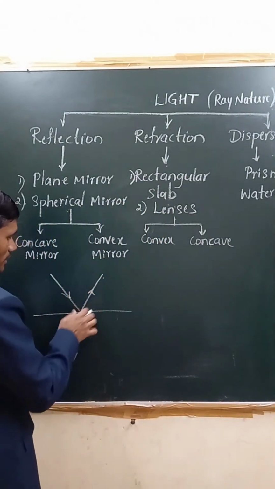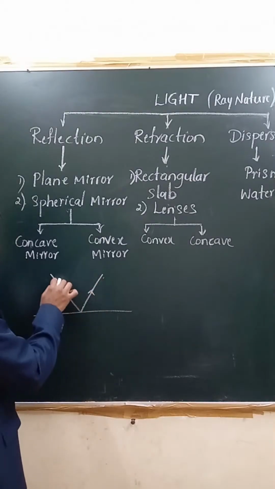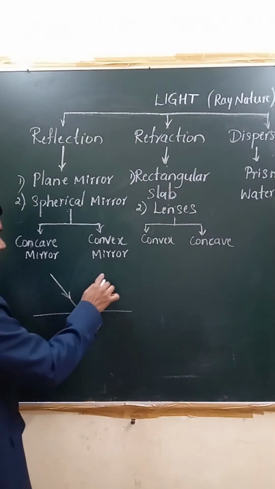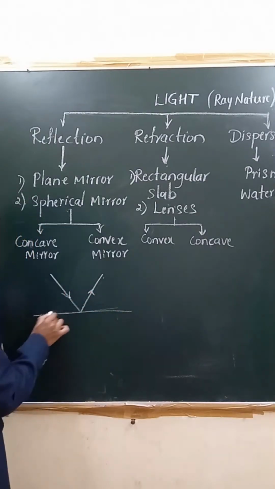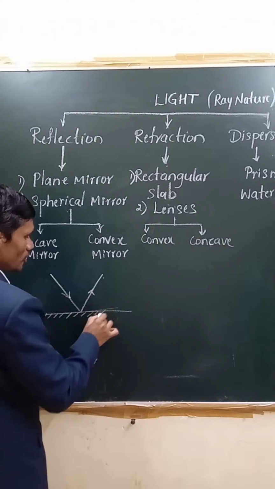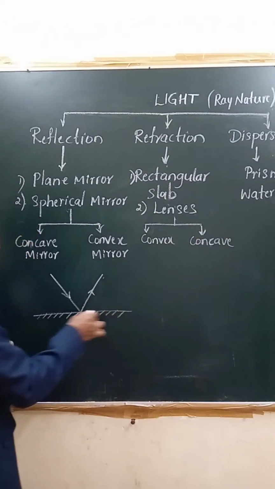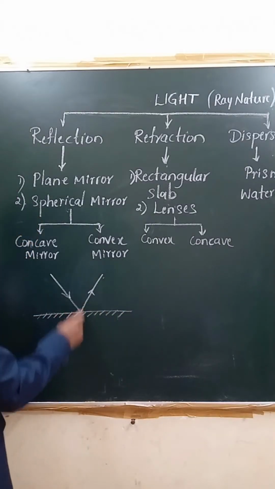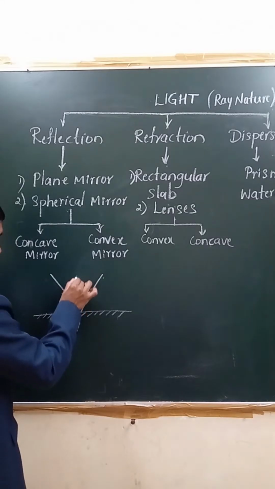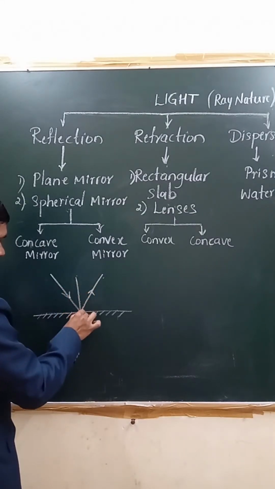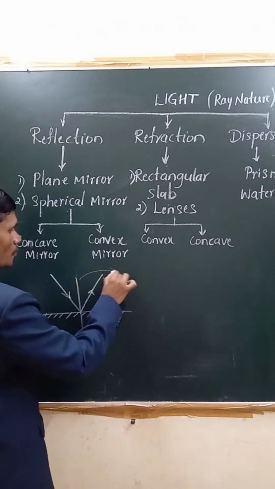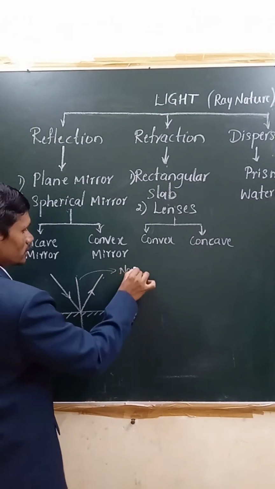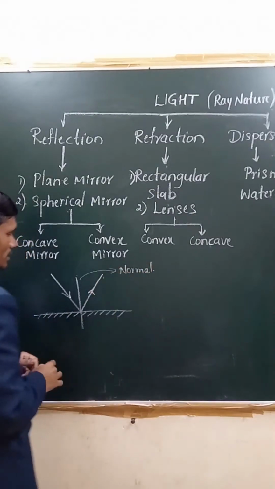Just see this ray and this ray. This is called the incident ray. This is called the reflected ray, and this is called what? Mirror, we show like this. What I'm drawing as lines is the rough surface, and the upper one is the polished surface. To the surface of reflection, we always imagine a perpendicular line here. This perpendicular line we call normal.